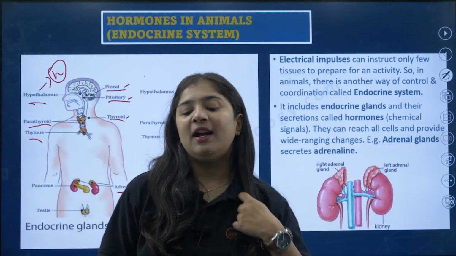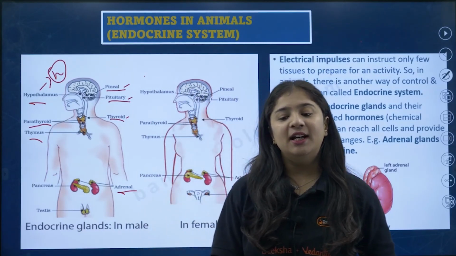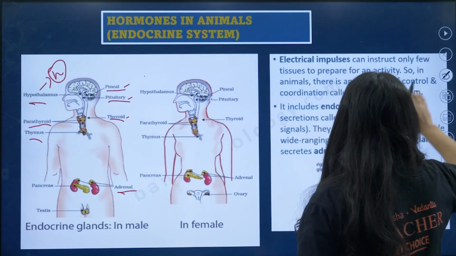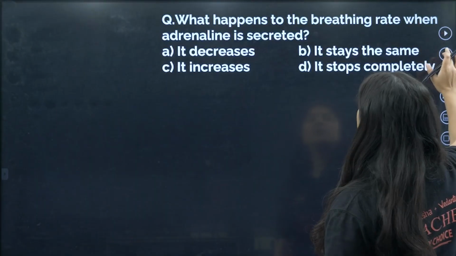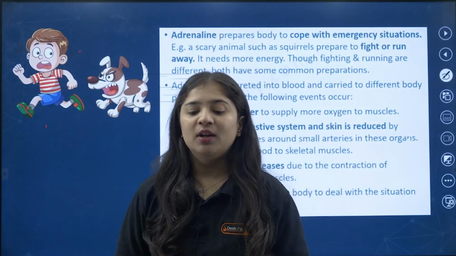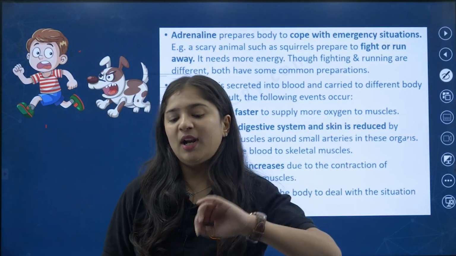What exactly does the adrenal gland do? It releases adrenaline. Okay, we'll study about the adrenal gland now.